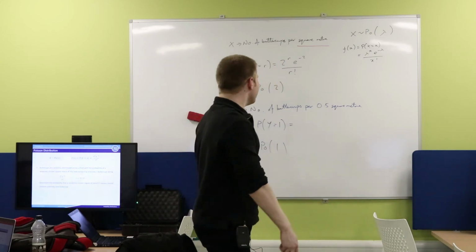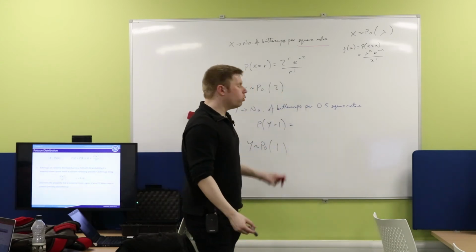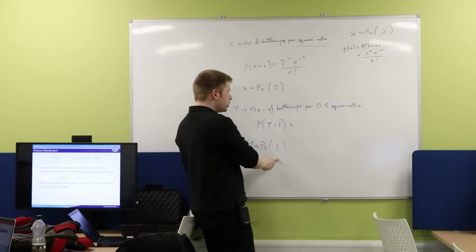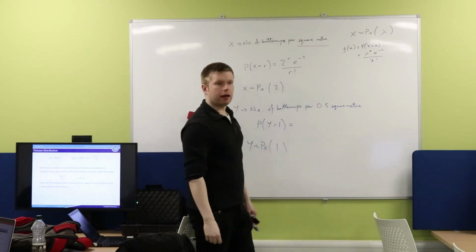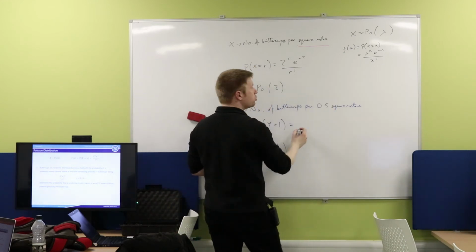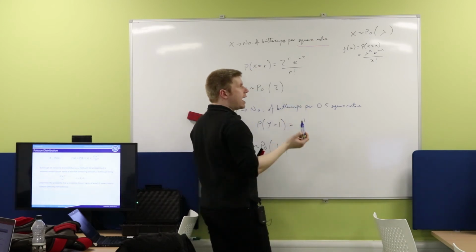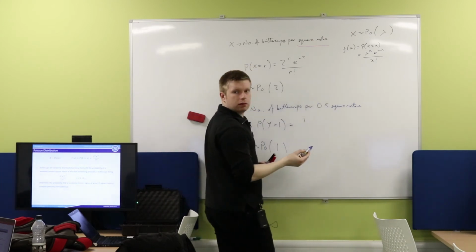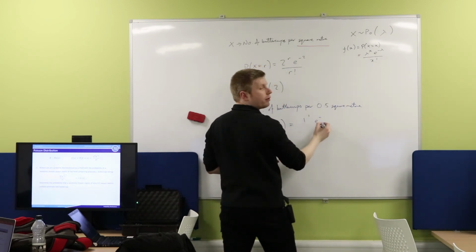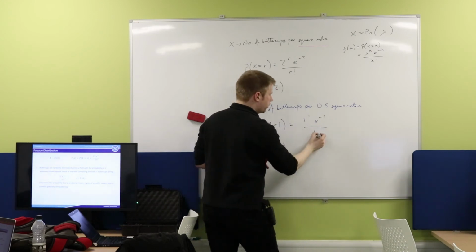So you notice that because you're talking about half the rate now, the parameter also gets reduced by half as well. Is that okay? Good. So now you just simply use this formula here. Are you happy? Simply use this formula. So okay, lambda is equal to 1. So 1. What is my x? 1. Good. Then I've got that times e to the negative 1, all divided by 1 factorial.